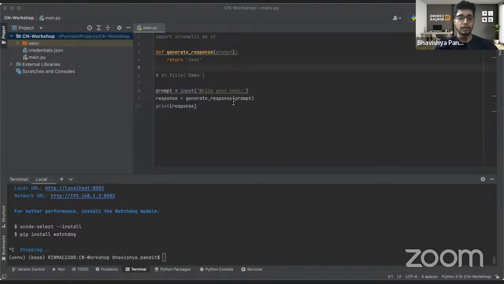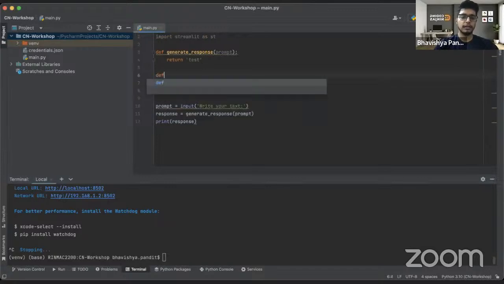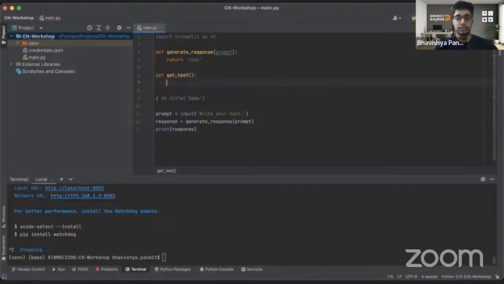What else do we want? We want a user input. So let's make a function which would accept the user input. Let's make a function called get_text, and using this get_text, we'll be able to get the input from the user, whatever input he or she is writing.